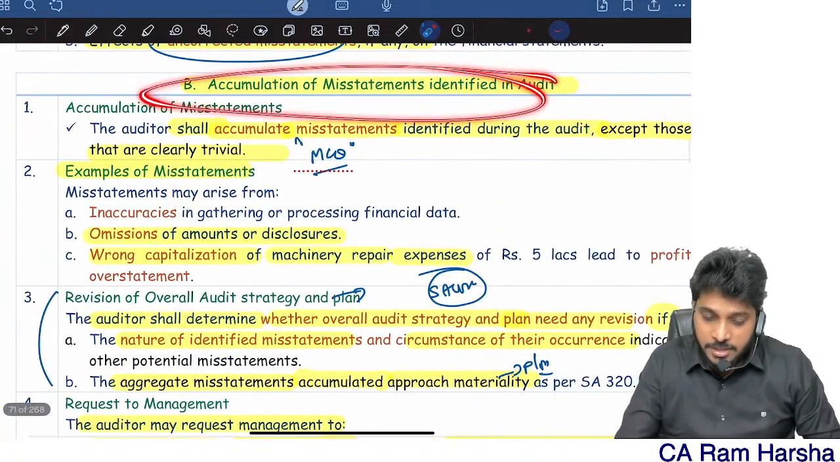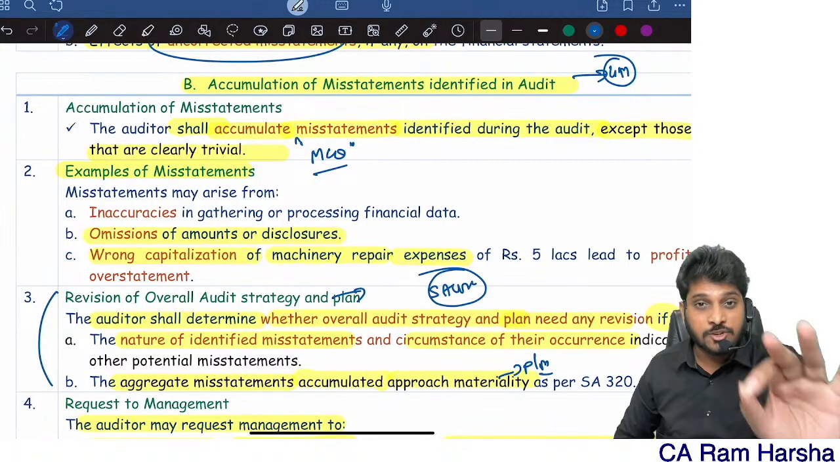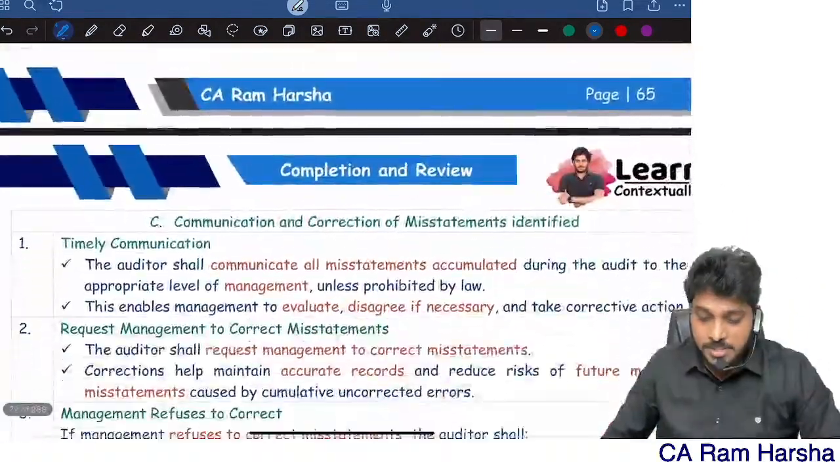So this question itself can be asked straight away as a 4 marks question. Write about accumulation of misstatements in the audit. That itself can be asked as a straight 4 marks question.